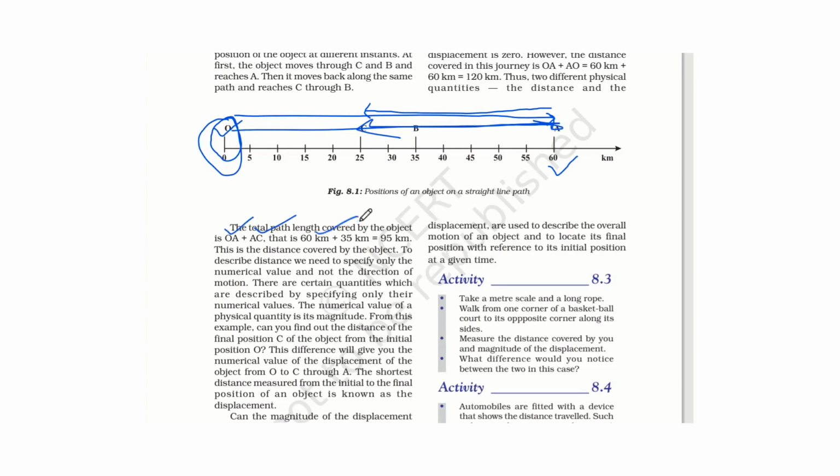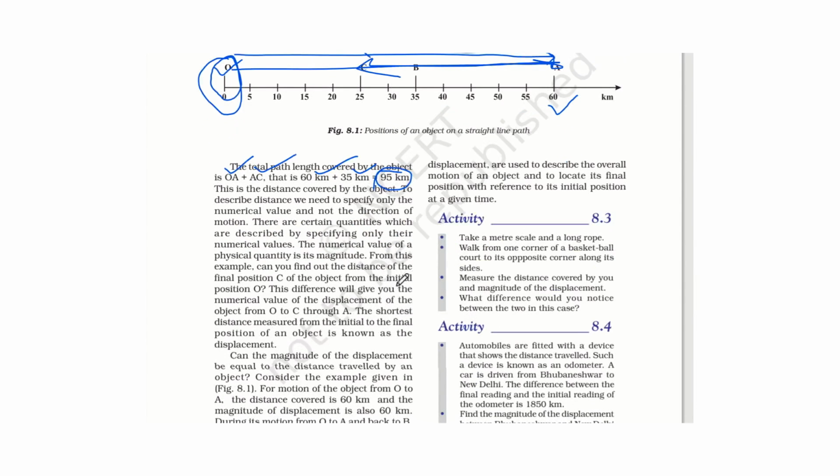So total distance is 95 kilometers. So distance is the actual length of the path covered by the object. Here we specify only the numerical value 95. 95 is the numerical value, kilometer is the unit.